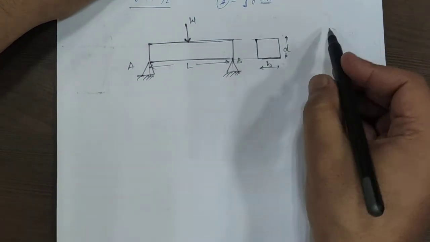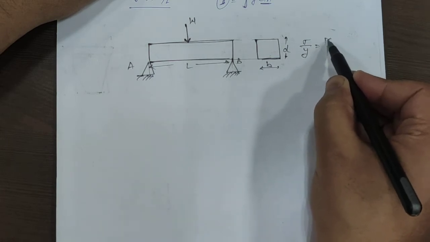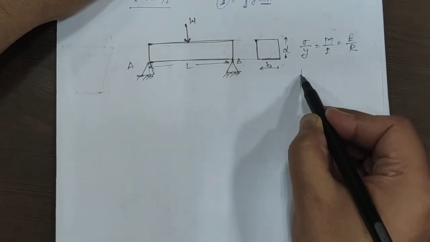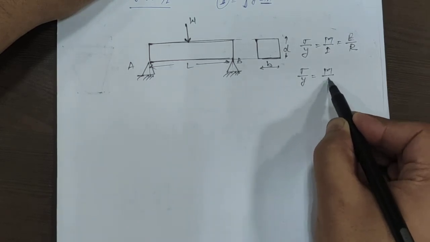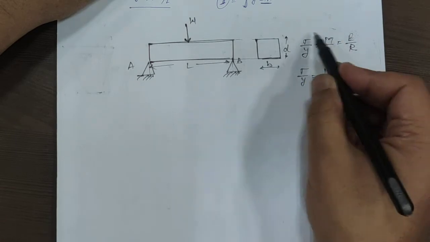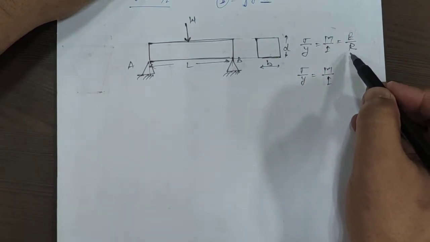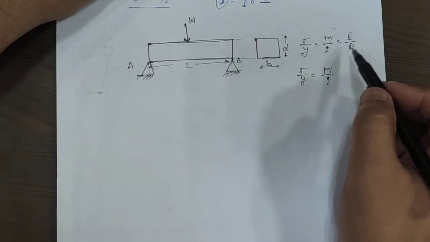Okay, so we have to calculate sigma upon y is equal to M upon I is equal to E by R. We have to calculate the maximum bending stress, then M upon I, we have to use this relation. Okay, because in certain cases R, the radius of curvature of the neutral layer, is not given.